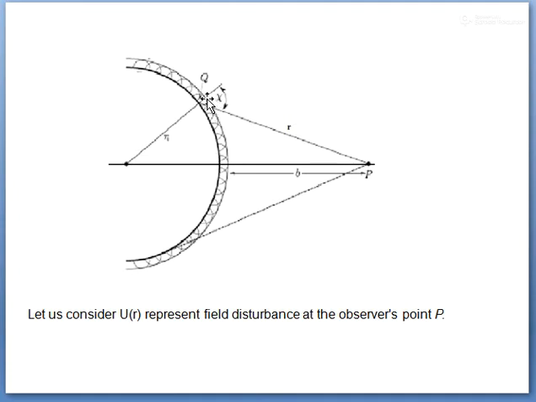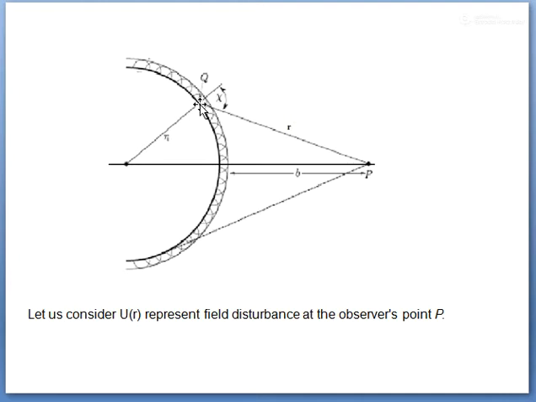So this Q point is situated at a distance r. These are the angle of diffraction, and this is the external point P at which I am going to measure the effect of this secondary wavelets due to diffraction, and it is situated at a distance r from this point.